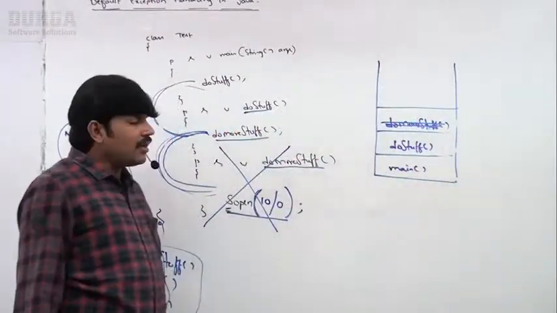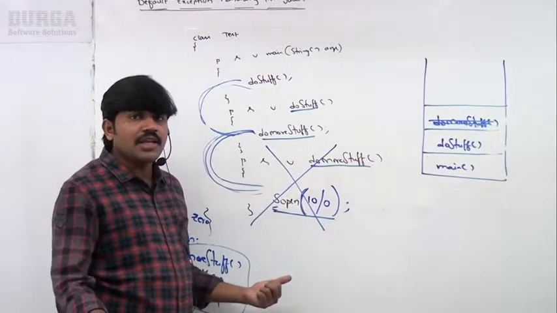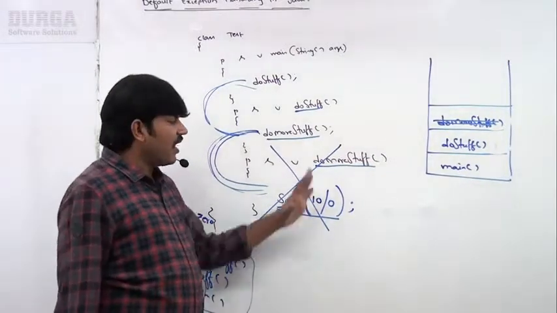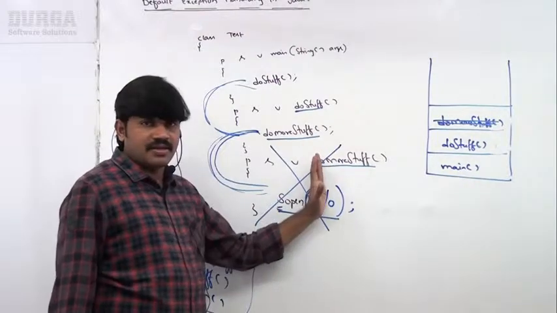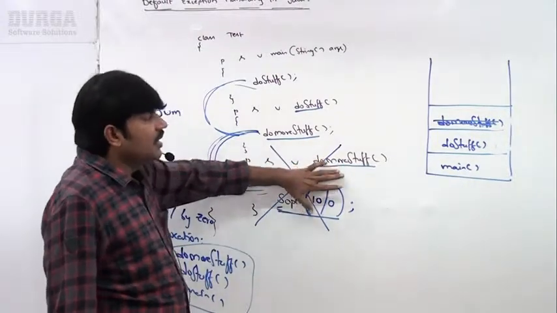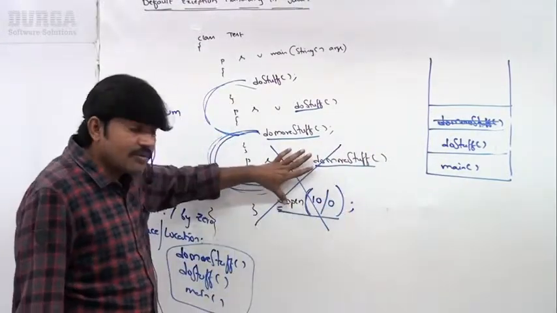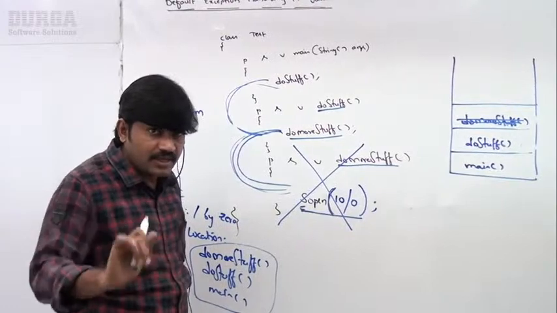Because something goes wrong and he is not in a position to handle it, how can I keep this person? Terminate this method and remove the corresponding entry from the stack. Okay, do more stuff method terminated abnormally.